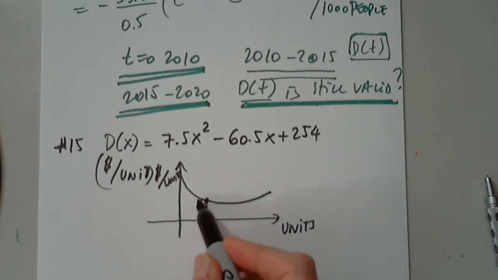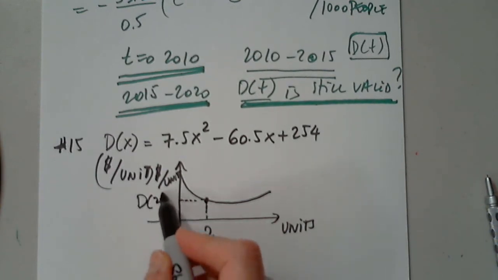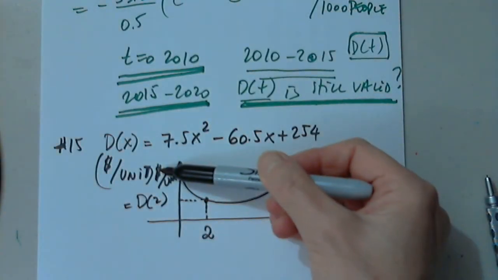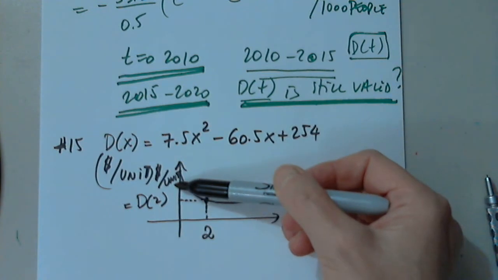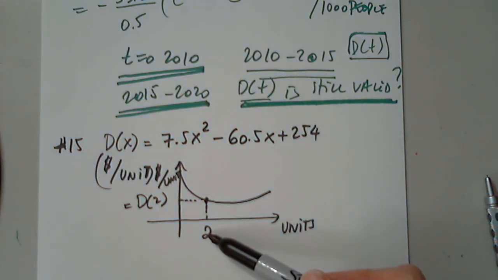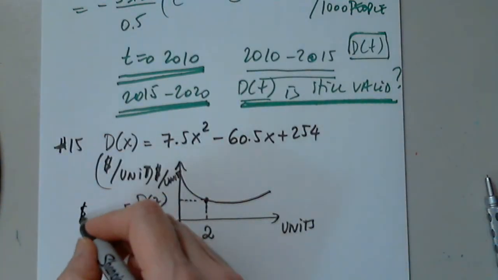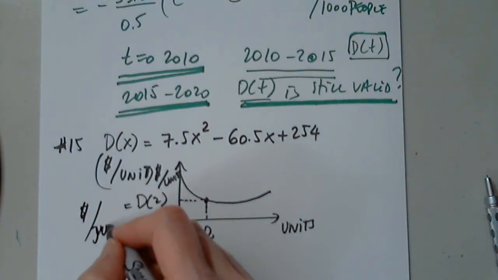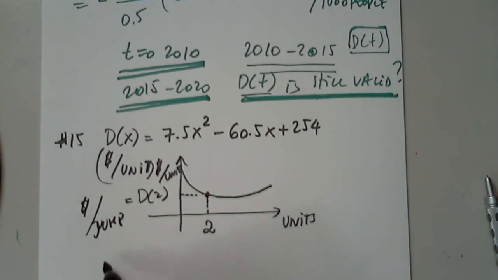So right here, D of 2 is the number of dollars per jump when she jumps twice.